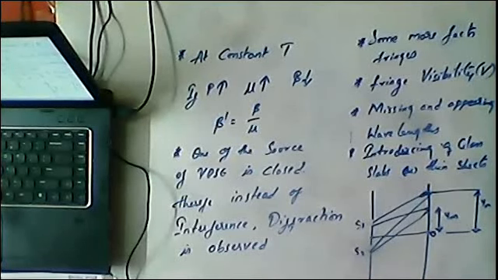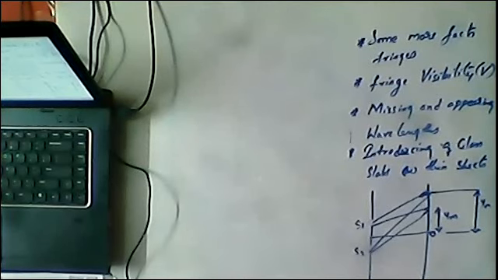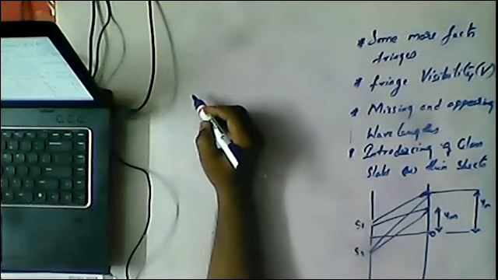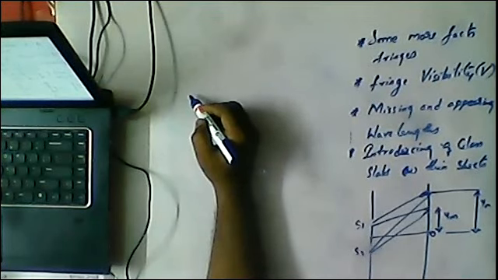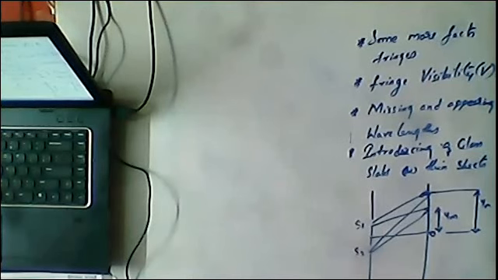Okay, that is also one more point you need to understand. The next point is angular magnification. We have angular magnification, similarly we have angular fringe width.